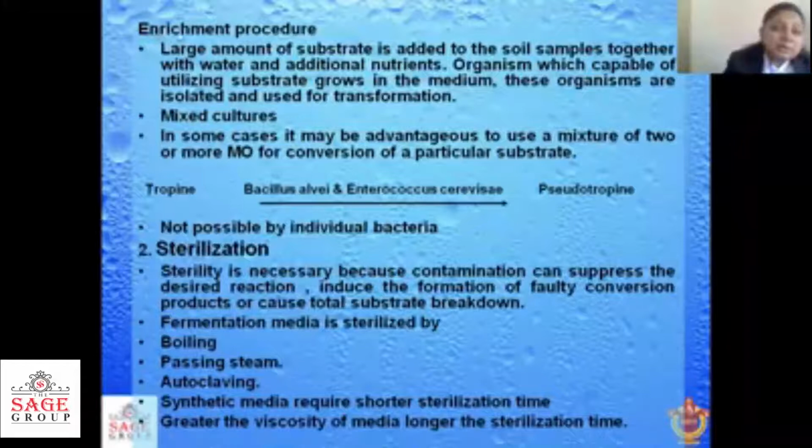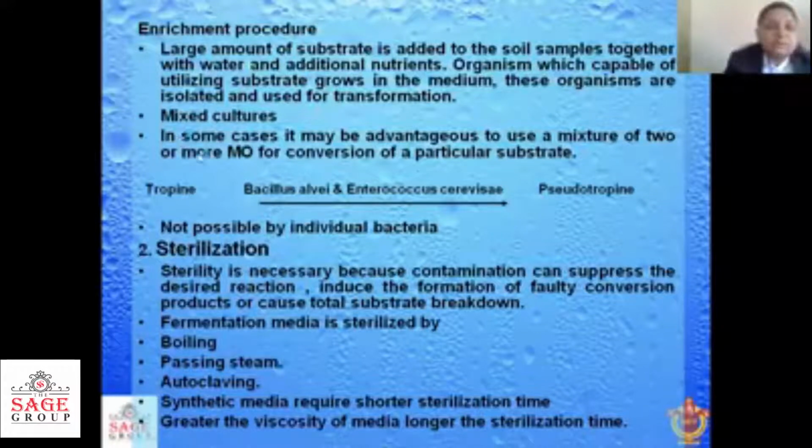There are some enrichment procedures also, in which we will see the effect of microorganisms by adding some enrichment substrate to that medium. A large amount of substrate is added to the soil samples together with water and additional nutrients. Organisms which are capable of utilizing the substrate grow in that medium, and these organisms are isolated and used for the transformation.